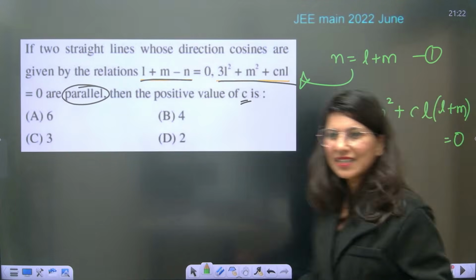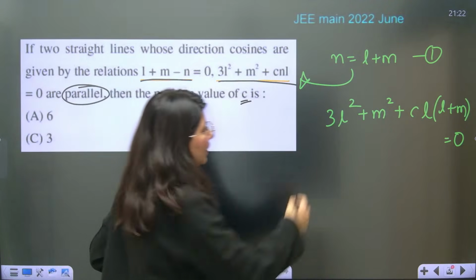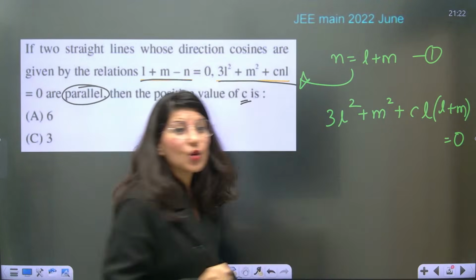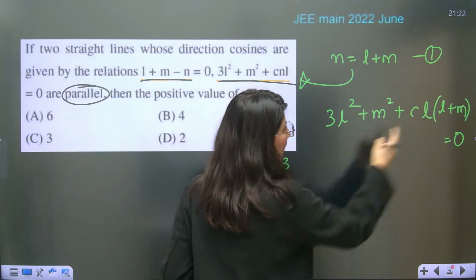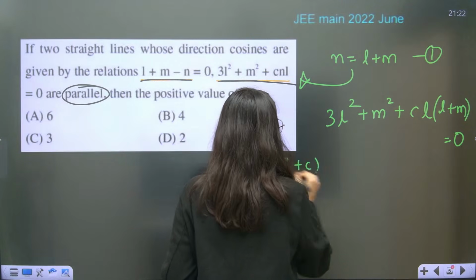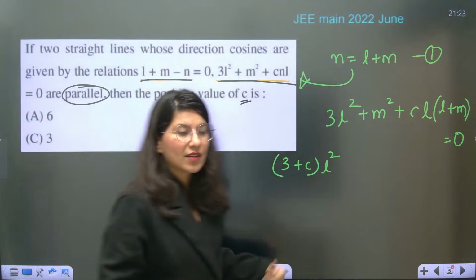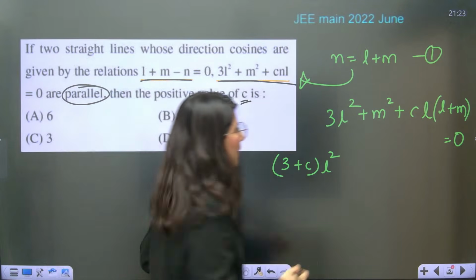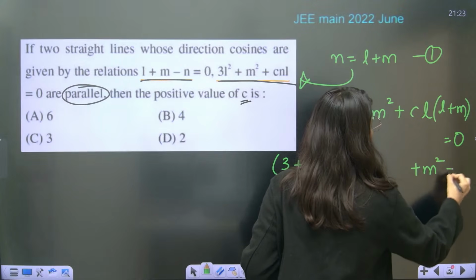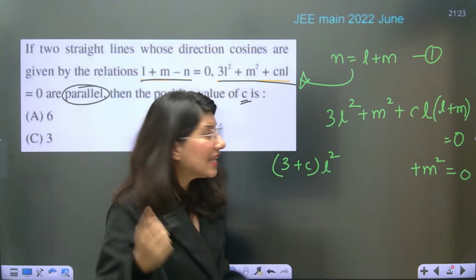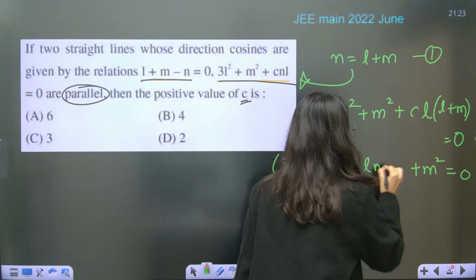So can you see this equation is completely in terms of L and m, right? So this is actually a quadratic equation in L and m. So 3L square and CL square, so 3 plus C, L square. Then m square is right here. And there is a term which is Lm. So CLm equals to 0.